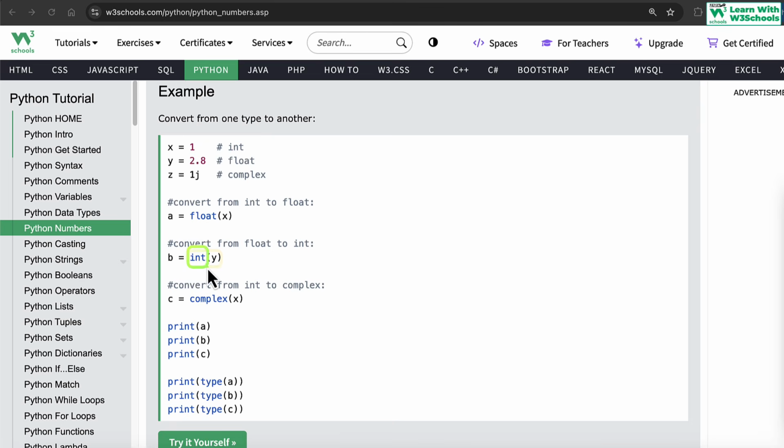So using a function, I pass it an argument y, which is the value 2.8, and I'm saying convert this 2.8 into an integer and assign it to variable b. This equals sign is an assignment operator, which means assign the resulting value back to the variable b. So we take the value of y, which is 2.8, convert it into an integer number, and after conversion, assign it back to variable b. So when I print it, it will print the value of b for me.